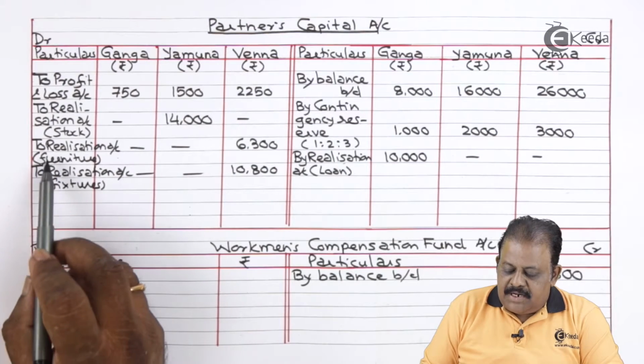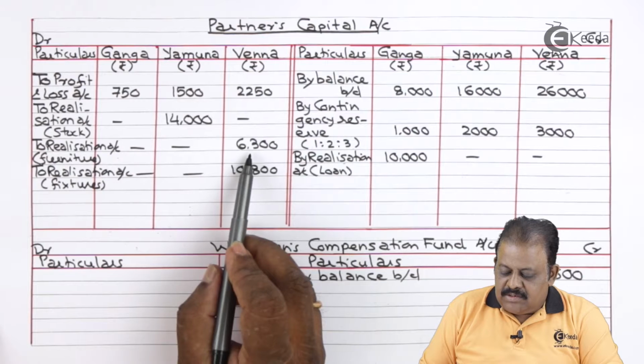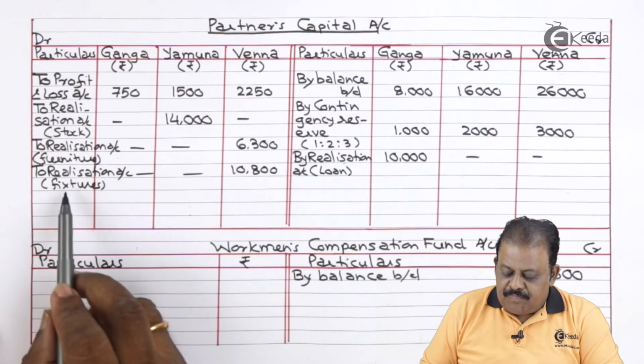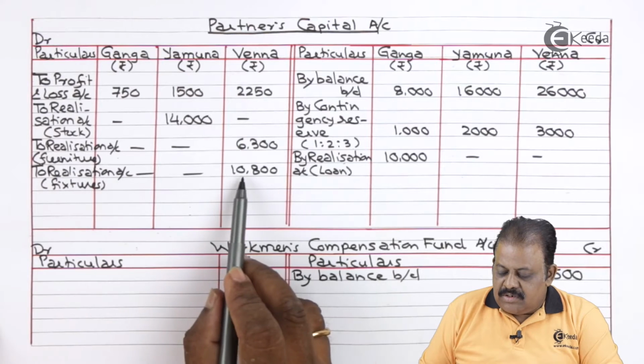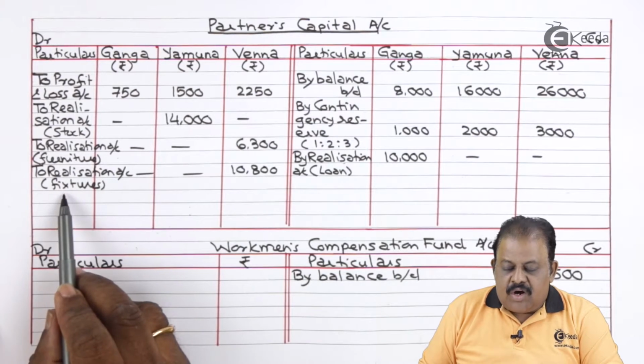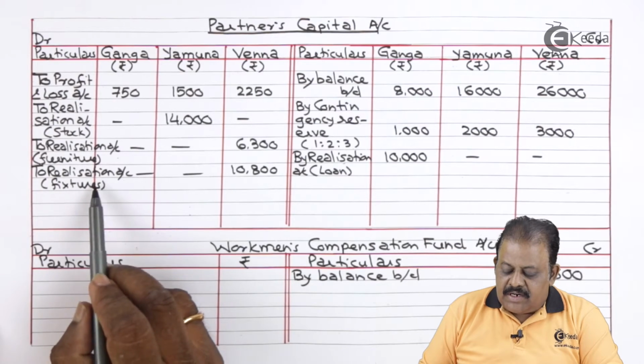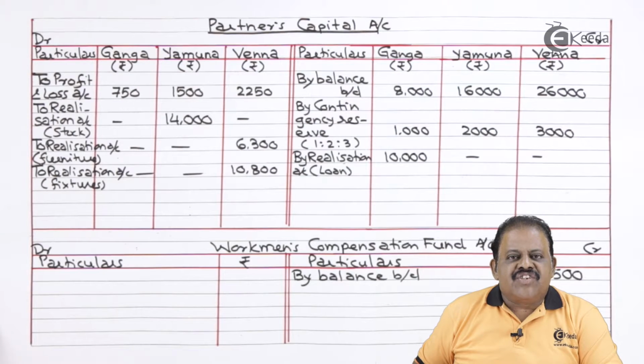Venna's capital account debit to realization account 6,300 for furniture taken over, to realization account 10,800 for fixtures taken over. This will have another effect in realization account credit side.